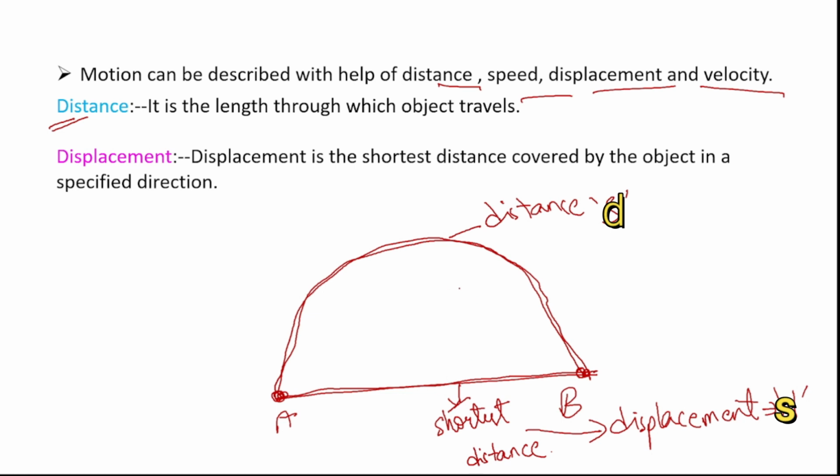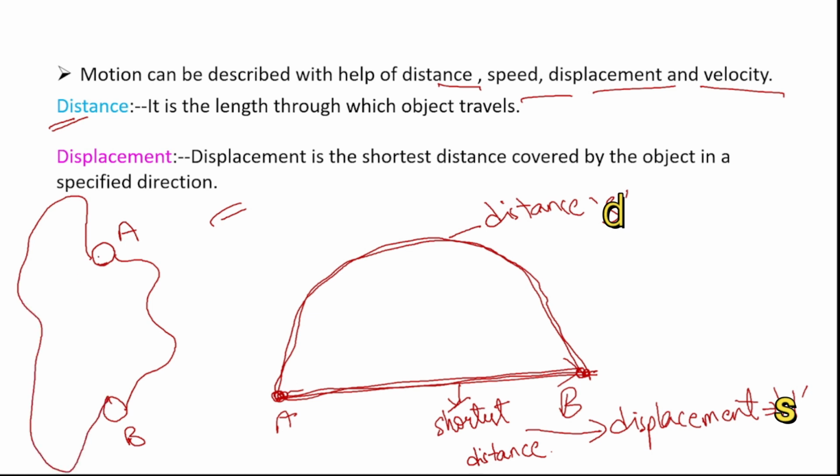Distance is nothing but the length through which the object travels. Displacement ante enti? Displacement is the shortest distance covered by the object in a specified direction or in a straight line. Okay, so we can take another example for this. If an object is at point A and it wants to reach point B, then it has several paths. Okay, so there are 3 paths: path 1, path 2, path 3. Now let us say the object is a car.